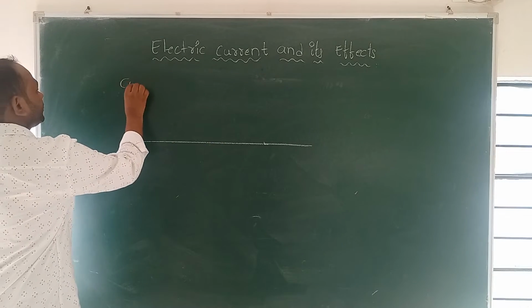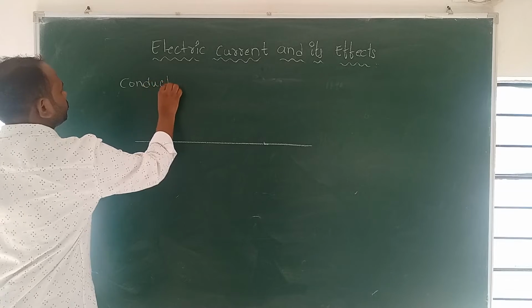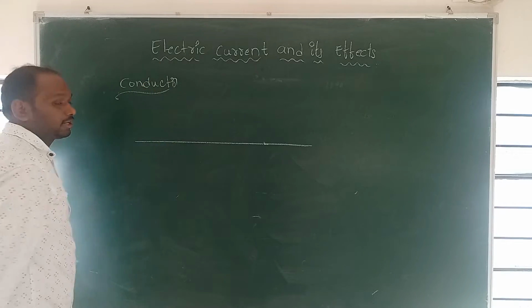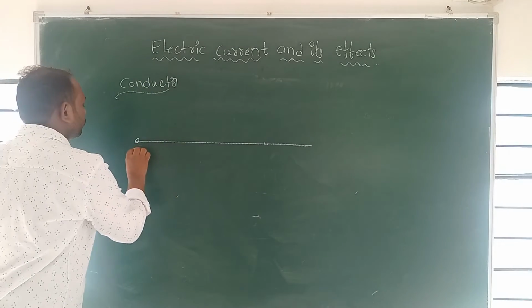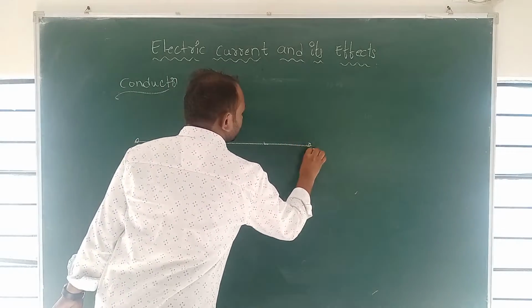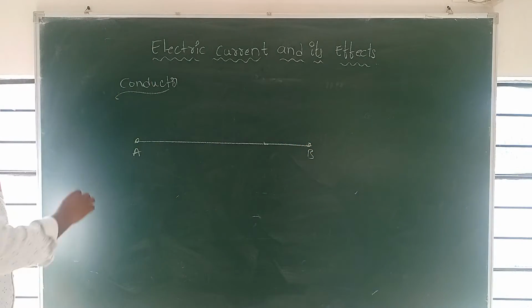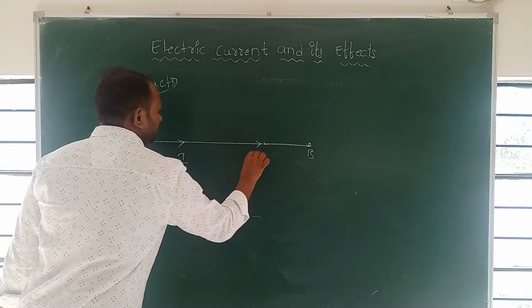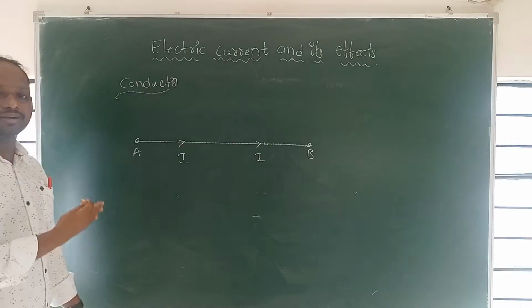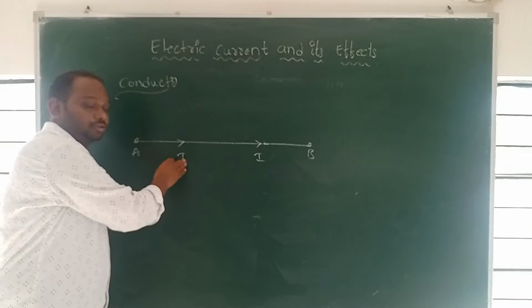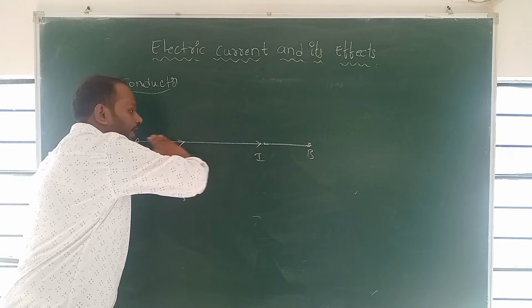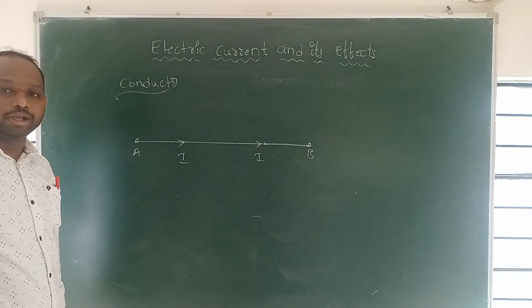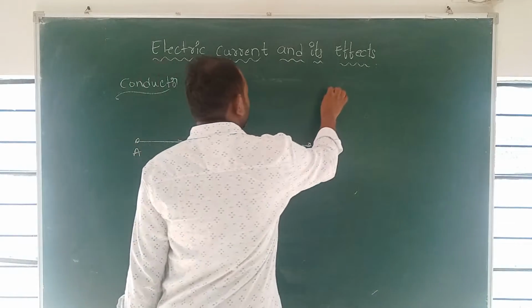I will take one conductor. Conductor means copper, from point A to B. Just imagine the current is flowing like this. I is the symbol denoting current. The current is traveling from A to B. So how to produce the magnetism?